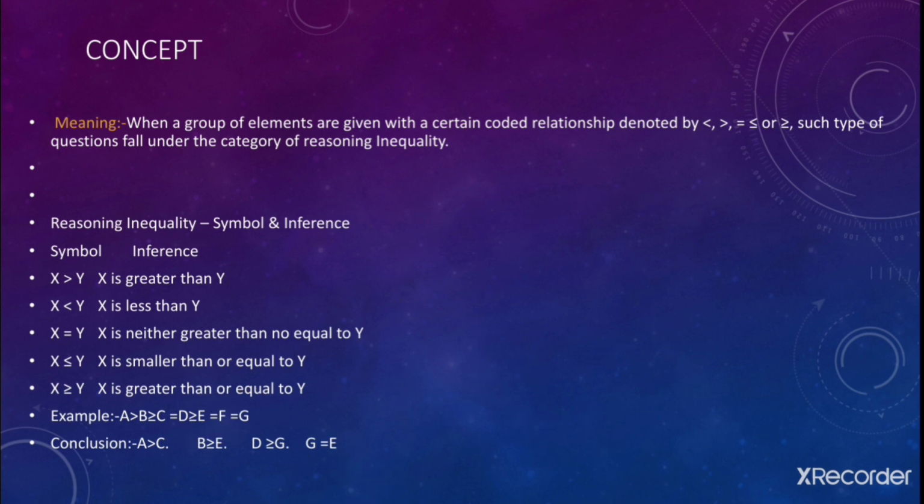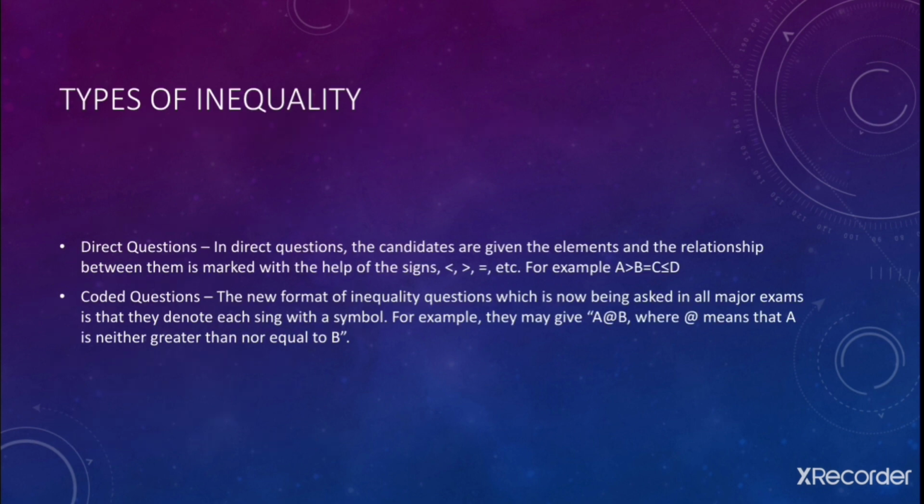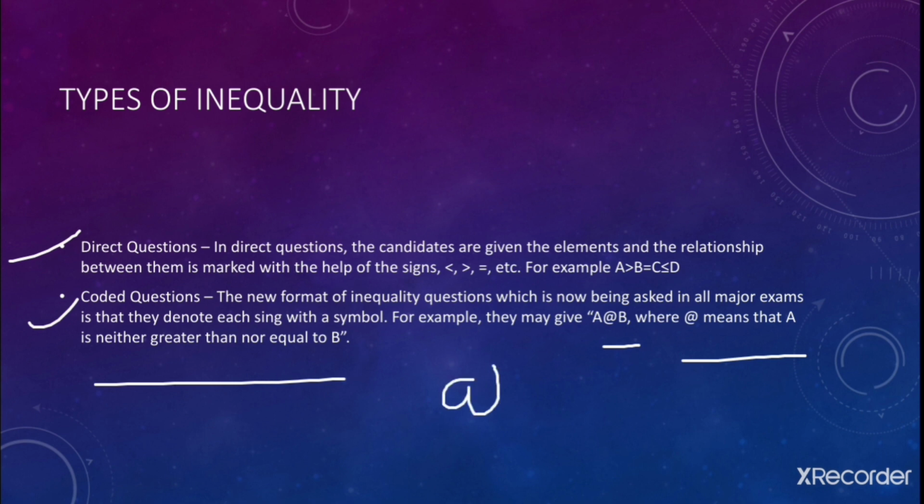Now we will see the next part, that how many types of questions do we have. Firstly, we have direct type of question as we have previously seen, and the second one is coded question. Coded question are like that we have given a symbol between two particular entities and then it was followed by a certain proposition or certain inference. Fine. It says A is neither greater than nor equals to B. ऐसे करके कुछ कंडीशंस आपको गिवन होंगी, कुछ पर्टिकुलर एंटिटीज़ के बीच में सिंबल गिवन होगा, देन इट वाज फॉलोड बाय सर्टन स्टेटमेंट्स. फाइन. तो हमें इस A@ का हमें सिंबल फाइंड आउट करना है कि क्या है.